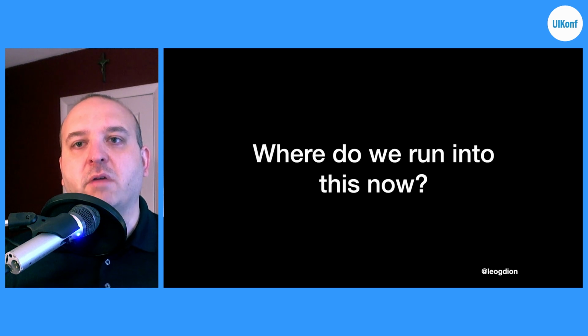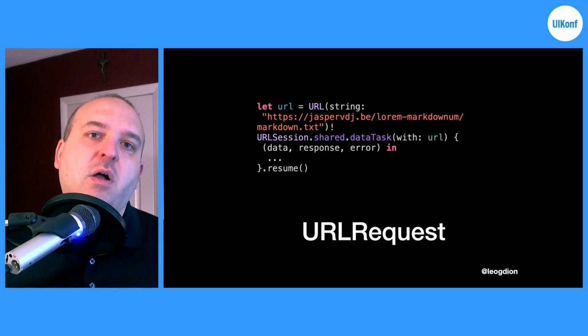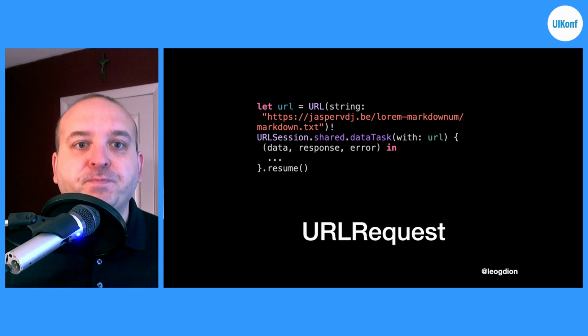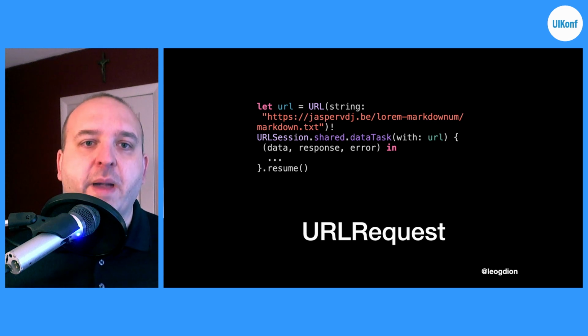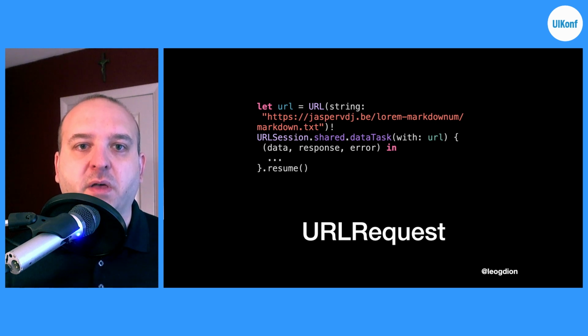So where do we currently run this in programming on Swift right now? Well, chiefly, like I said, is network calls or URL requests. Here's an example of me downloading some random markdown and giving it a callback to run when that data task is completed. This is probably done millions of times by many developers. We get back an optional data, an optional response, and an optional error, and then we do whatever we want with that data when we receive it.